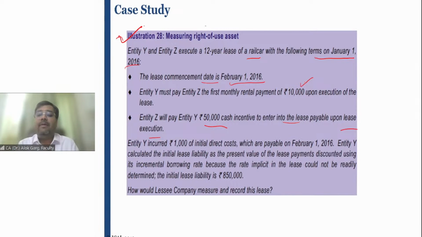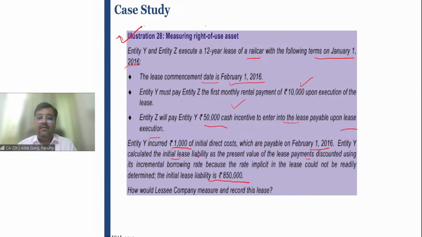10,000 rupees is a payment made by the lessee. 50,000 is something which is received by the lessee in terms of incentive. 1,000 is initial direct cost, which is payable on the commencement date. Entity Y calculates the initial lease liability as the present value of the lease payments discounted using its incremental borrowing rate, because the rate implicit in the lease could not be readily determined. The initial lease liability is 8,50,000.